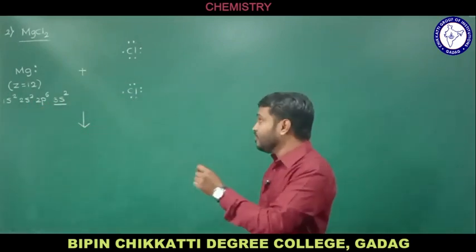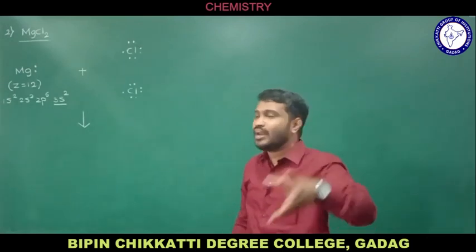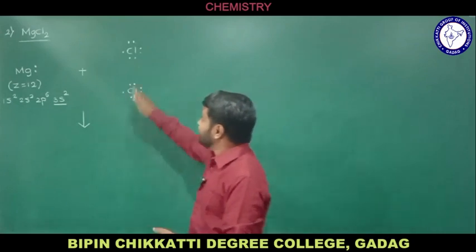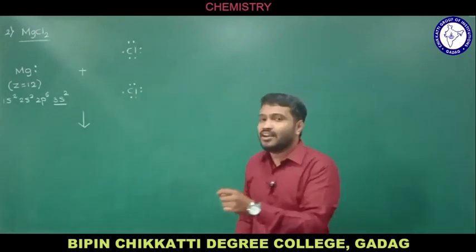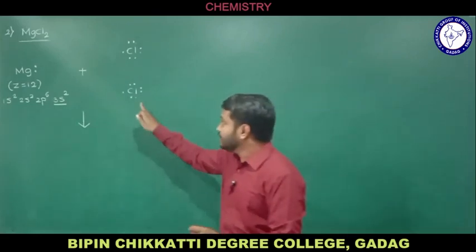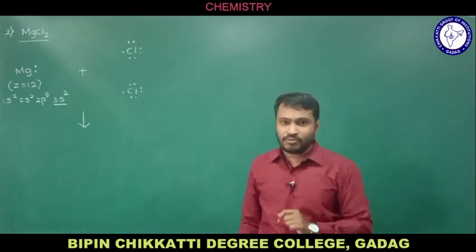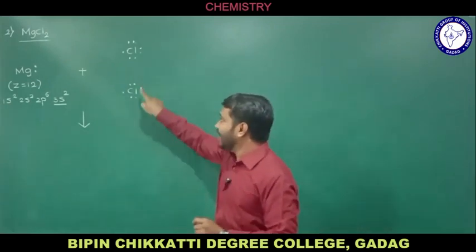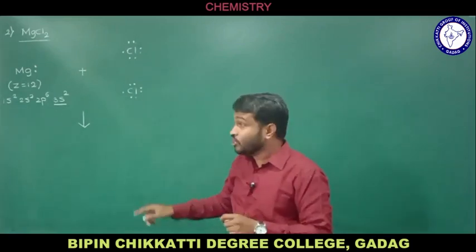From this one can guess that magnesium has the capacity of losing 2 electrons. Whereas in chlorine we have 7 electrons already, so one Cl needs 1 electron to follow the octet rule, and this Cl also needs 1 electron to attain the octet rule. So one electron each the Cl needs.